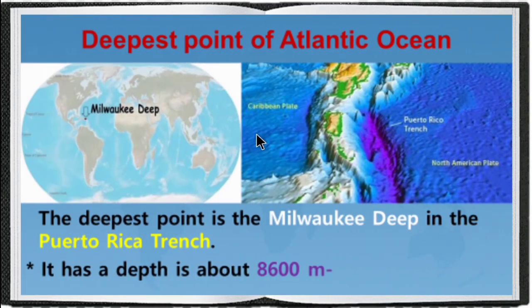And then the deepest point of the Atlantic Ocean is the Milwaukee Deep, in the Puerto Rico Trench. It has a depth of about 8,600 meters.